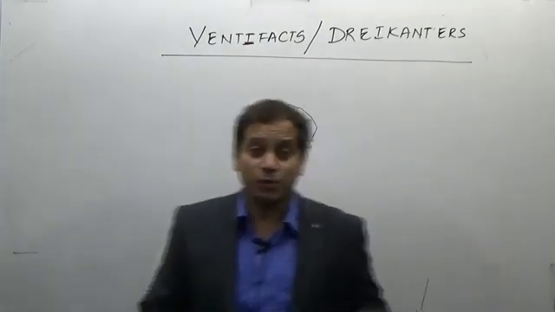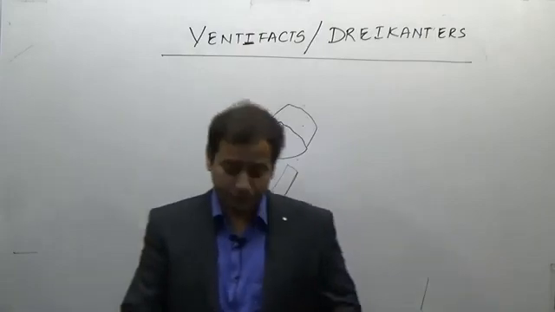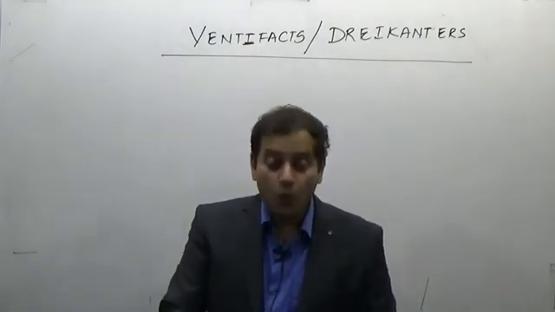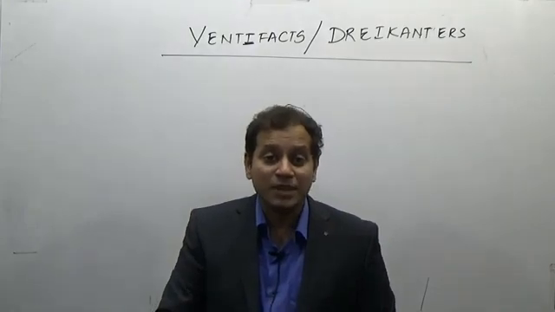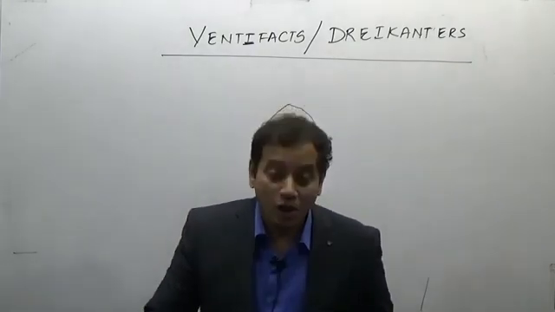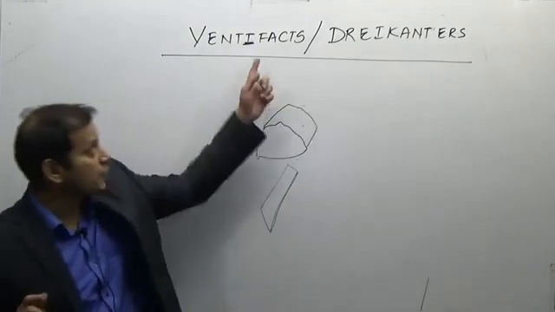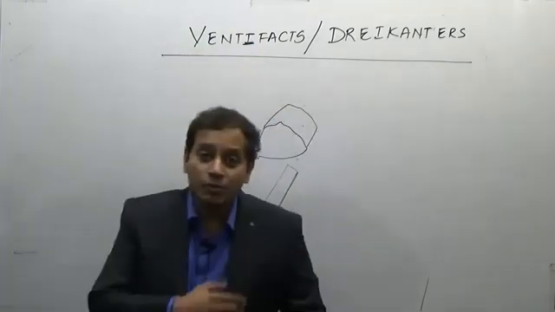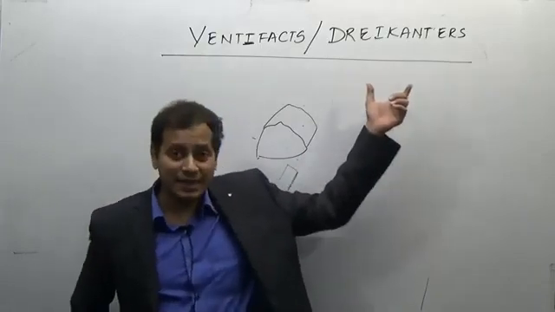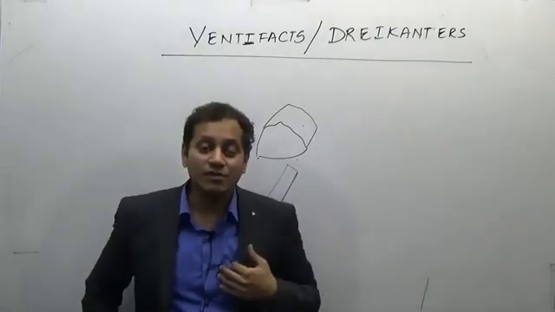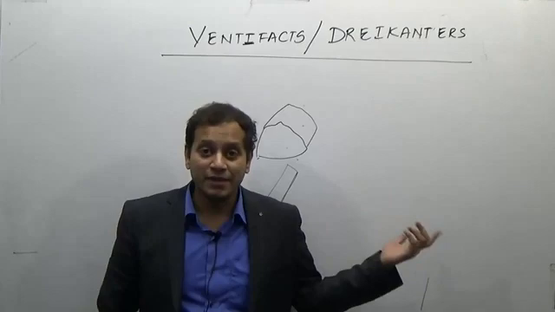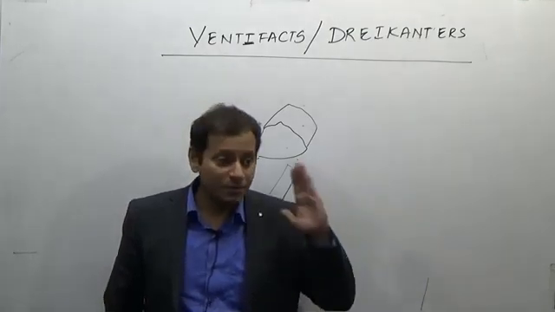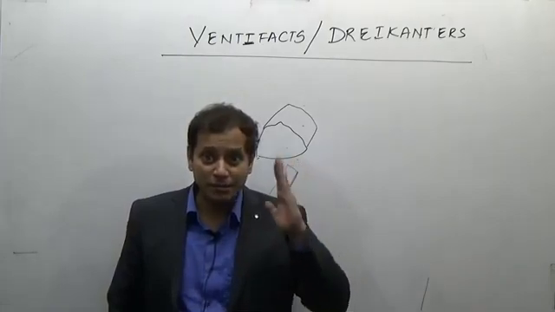Such rocks are produced in the deserts due to the process known as wind blasting. So wind blasting will produce rocks which have either 2 faces, known as ventifacts, or 3 or more faces, known as trichynters. Most of the rocks we find in India have more than 3 faces. But if you go to the desert regions, you will find some rocks which look like a razor, like a blade.